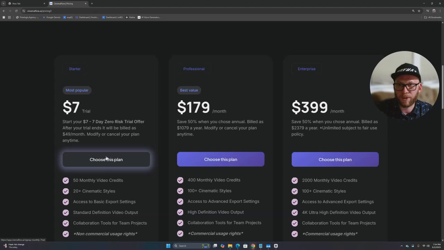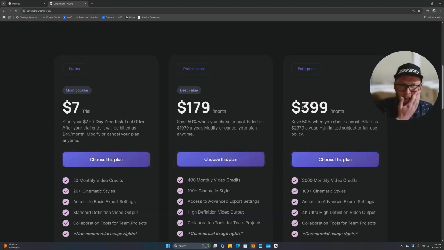So $7, here's the plan. $179, here's the plan. And $299. So that's pretty hefty right there. $400 a month. Oof. Even $179 is not that cheap. But a $7 trial, sign me up. I'd like to try it.